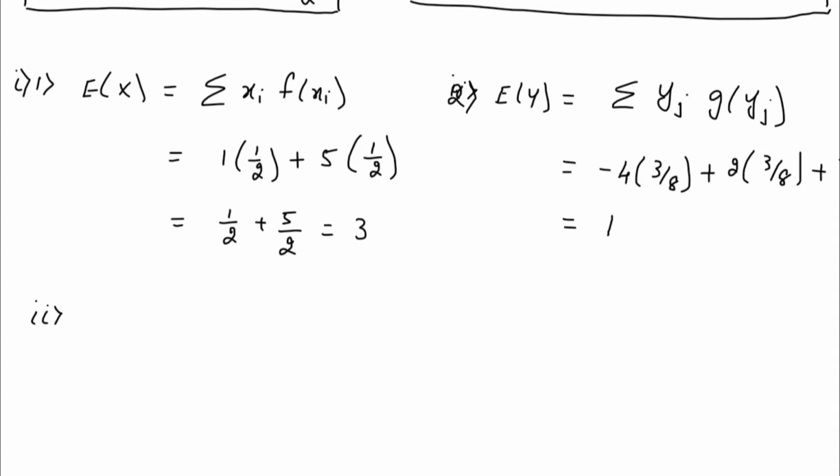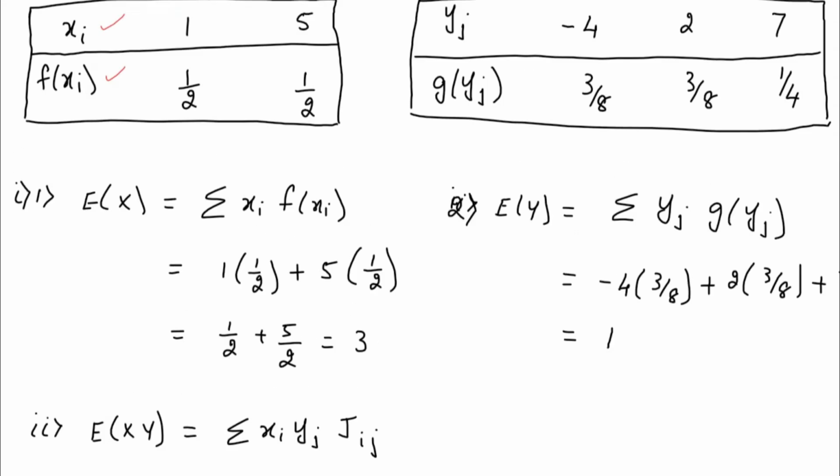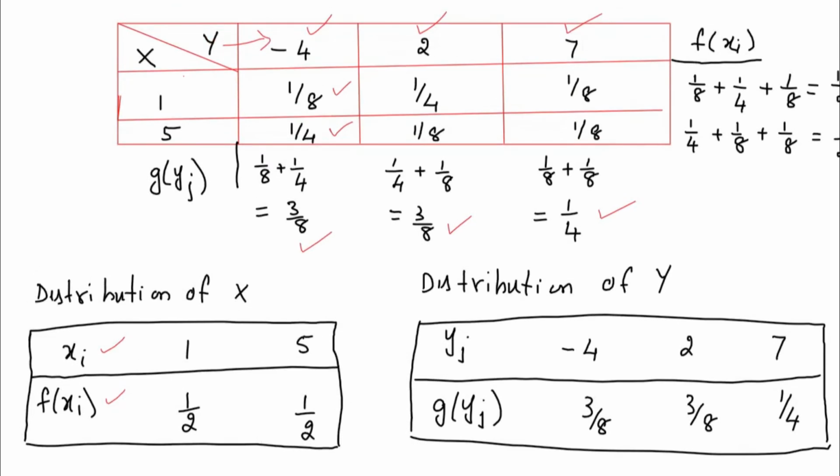is we need to find out the expectation of xy. Expectation of xy is the summation of xi yj into jij. So what does this jij represent? Jij is given in the table. These are the values that are there.